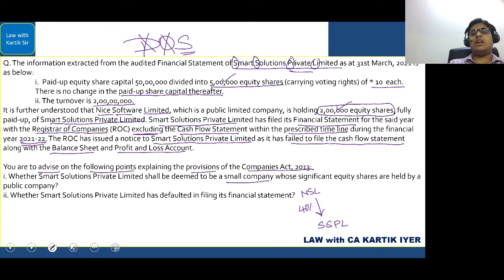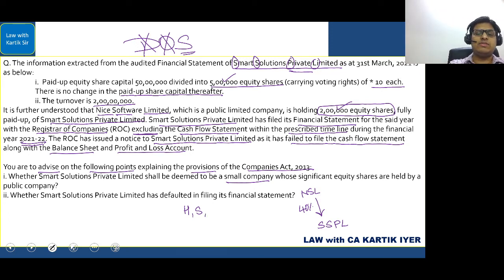Which companies are not private companies, are not small companies? Any company which is a holding company of some other company is not a small company. Any company which is a subsidiary of any company which has a subsidiary company cannot be treated as a small company because it is a holding company of any company. So any company which is a holding company or any company which is a subsidiary company, you can take it that way. These two companies are not small companies.